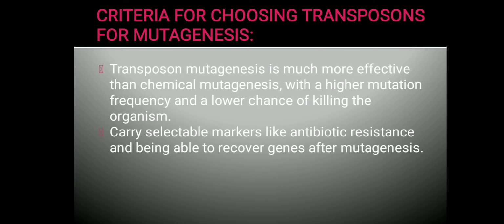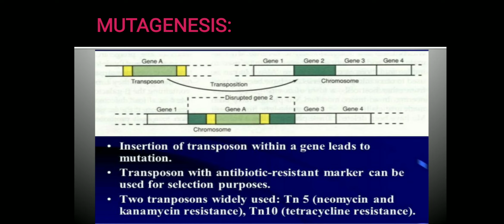These transposons will usually carry selectable markers like antibiotic resistance. So they will carry a selectable marker. And also we can recover genes after mutagenesis. We can get back the genes even after mutagenesis. That is why we should go for transposon mutagenesis.